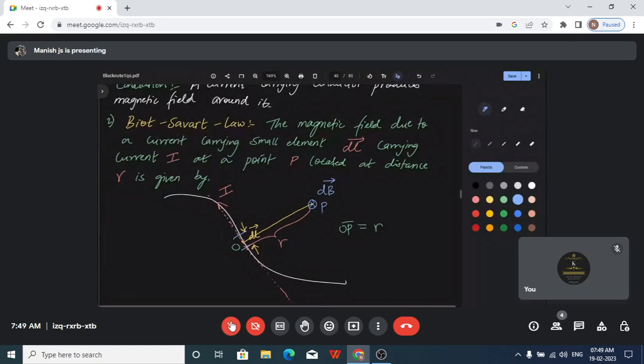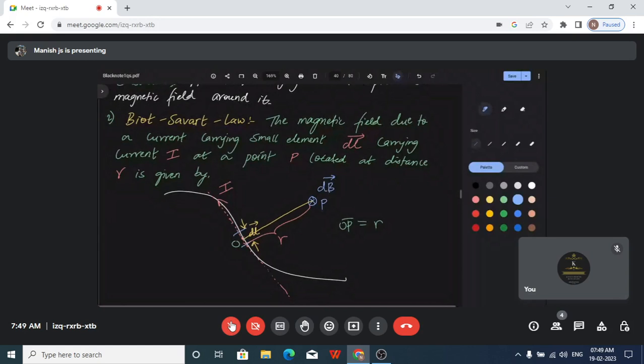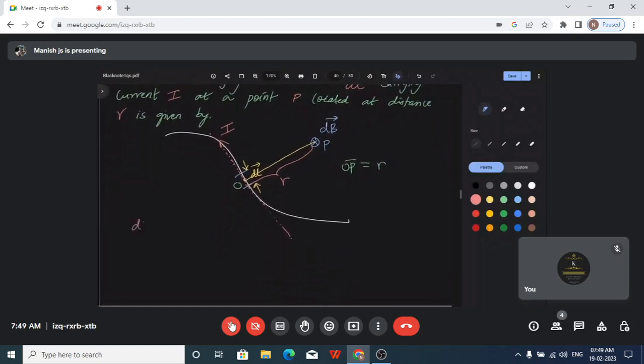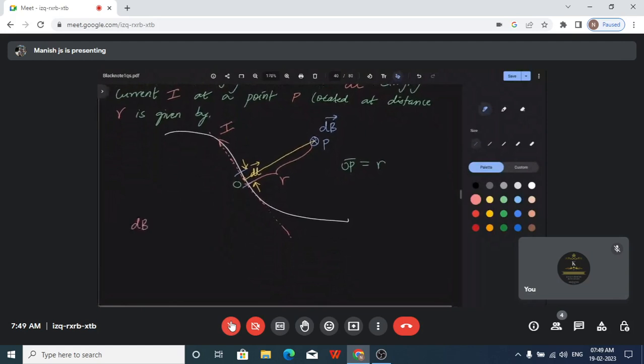So here we are taking only a small element, so that is the reason the magnetic field associated with a small element is also small. So we consider it intuitively, okay? Now as far as this law is concerned, this magnetic field dB is directly proportional to the current passing through the conductor. This is the first and foremost thing that you should know.